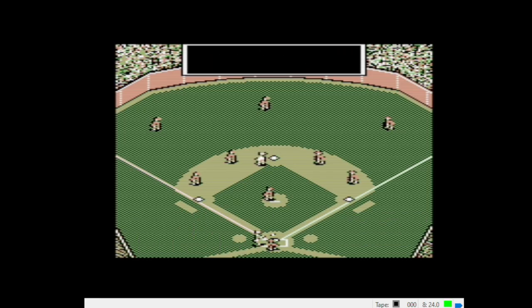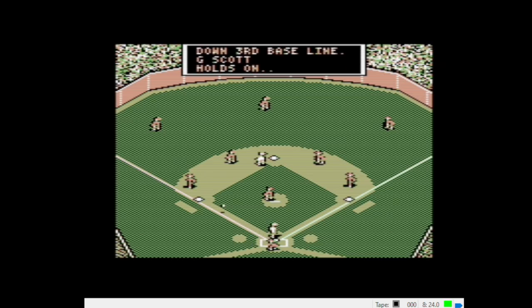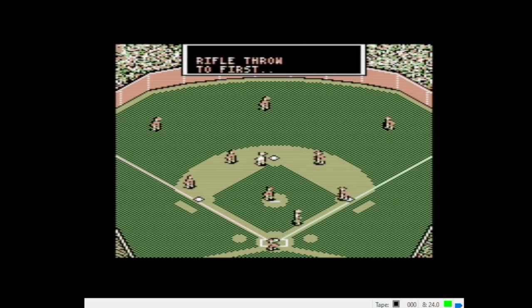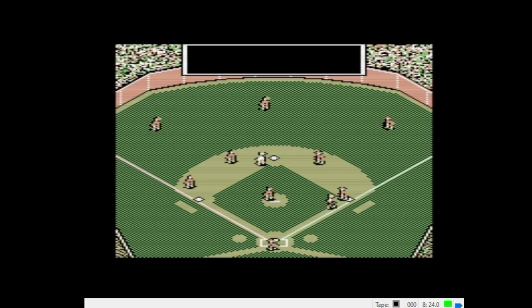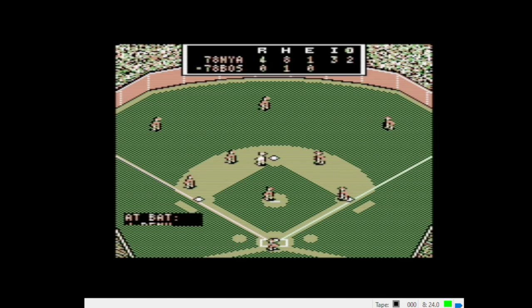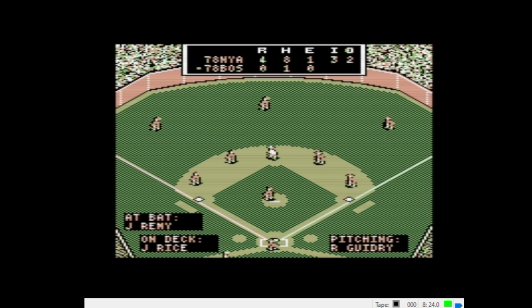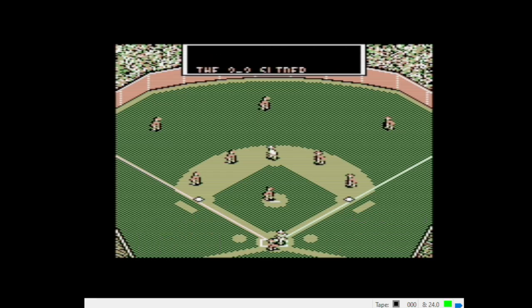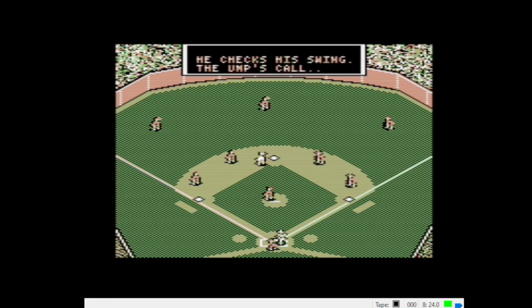Okay, here's a curveball. Rick Burleson, sharp grounder down the third base line. George Scott holds at second. Rifle throw across the diamond. He's out of there. All right. Here's Remy. We're going to give him a slider. 2-2 slider. He can't handle that one. Struck him out.